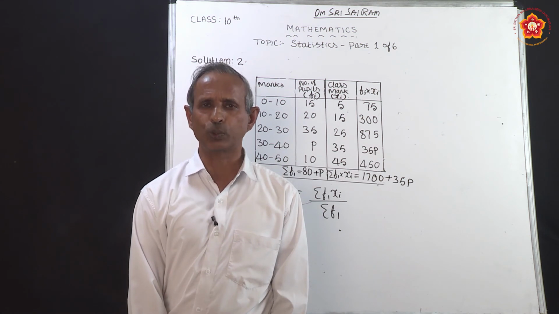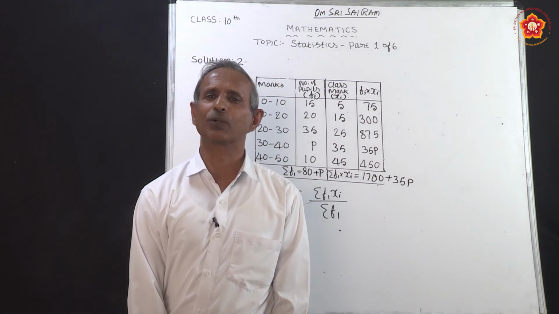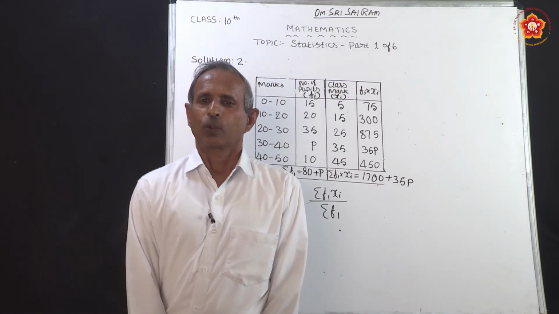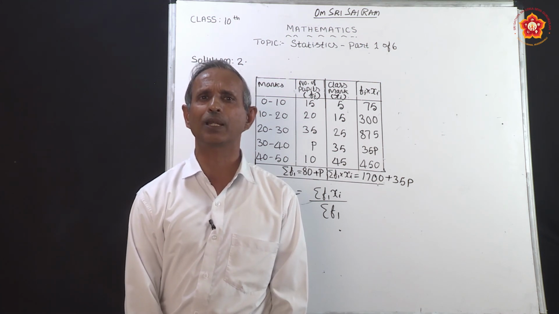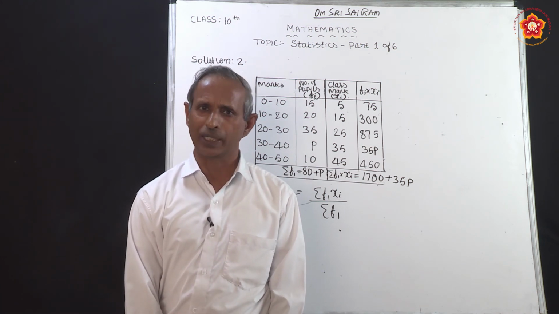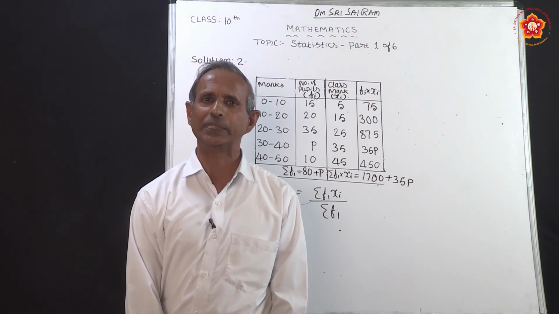These methods are used to find the mean when class marks and frequencies are very large. So the direct method cannot be used because multiplication and division become a very tedious job. So those methods will help to solve the problems very easily.